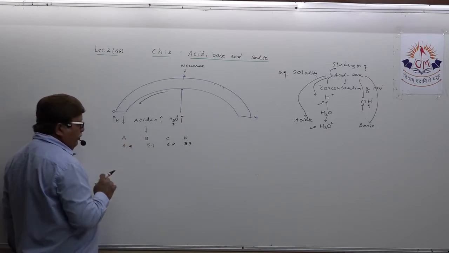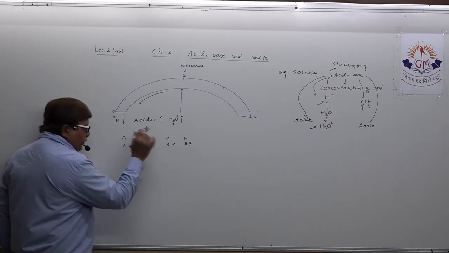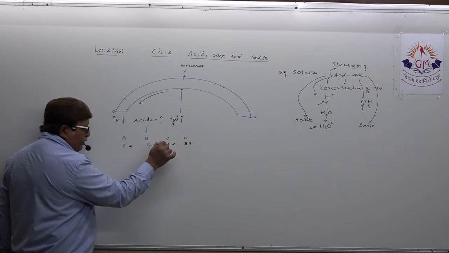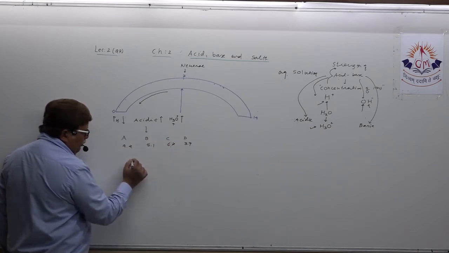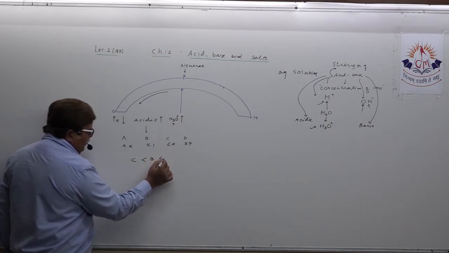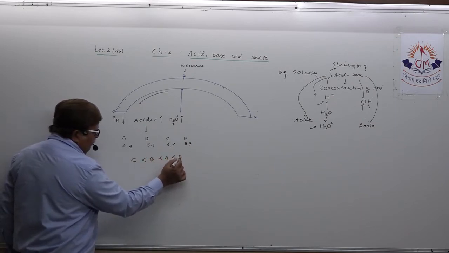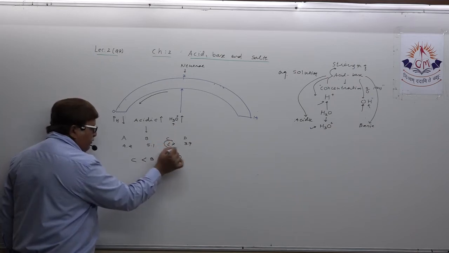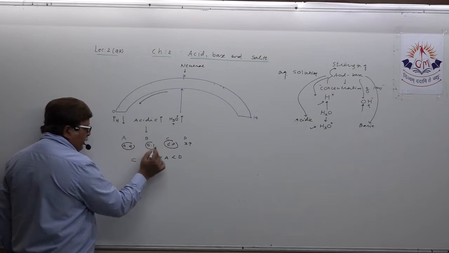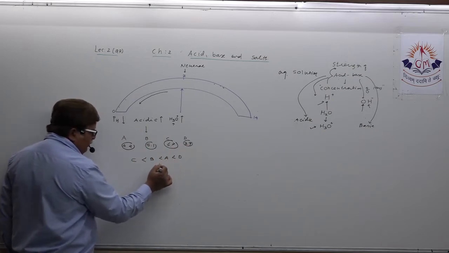So you know one thing very well, dear student, that the solution which has more pH is less acidic. You understood? So first it will be C, then it will be B, then it will be A, and then it will be D. Means more pH, less acidic. This way you can compare, and this way an MCQ can be asked to you.